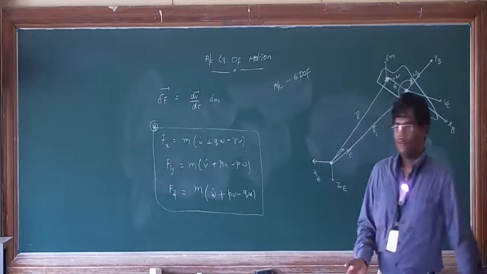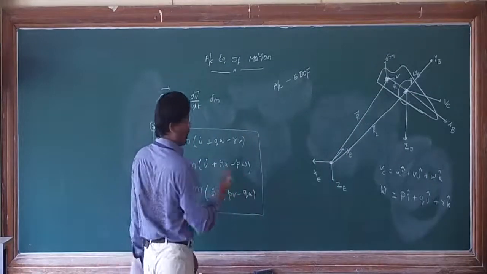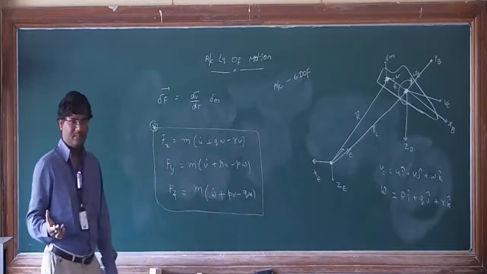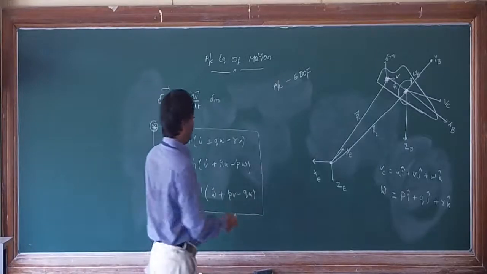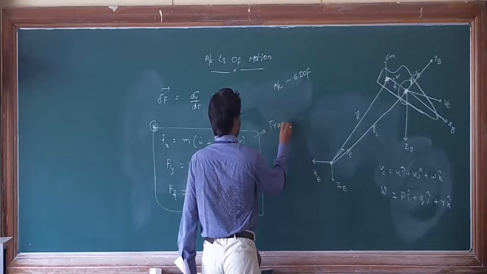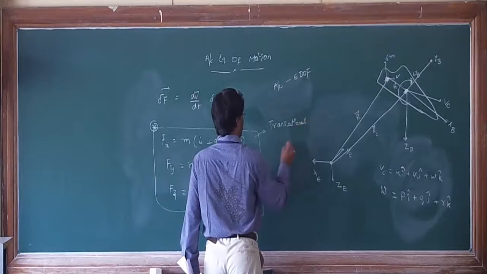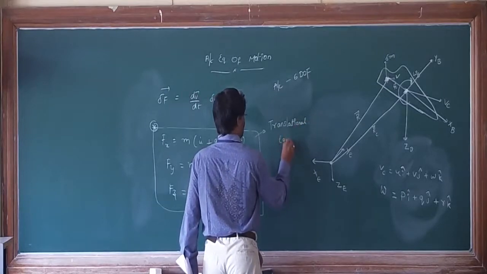No. When you say 6 degrees of freedom, you need a minimum of 6 equations, right? So we derived only the translational equations.